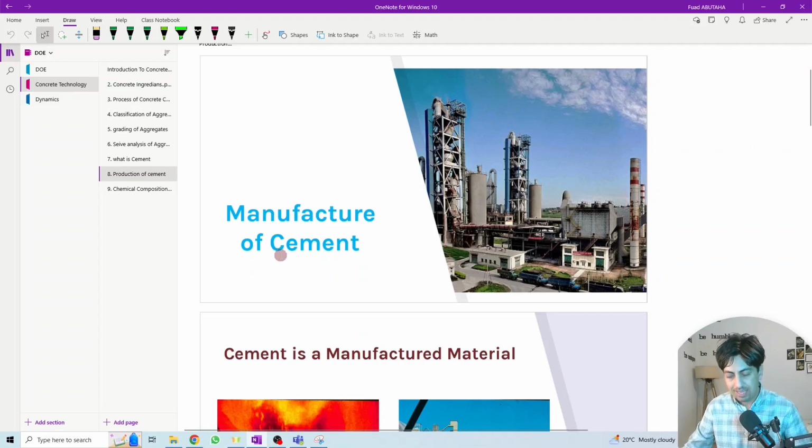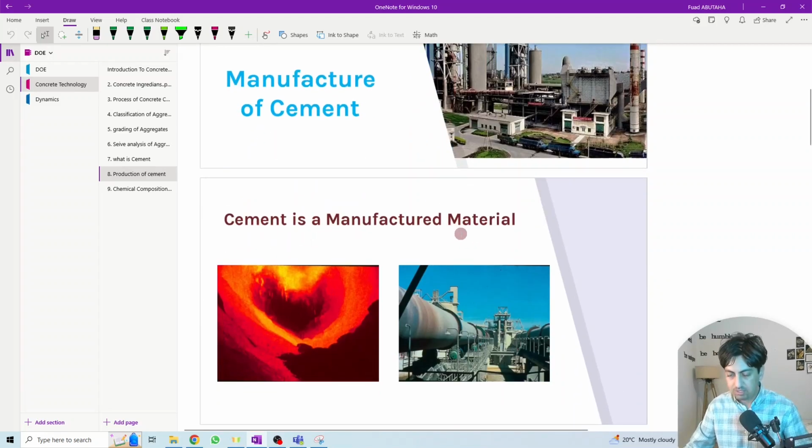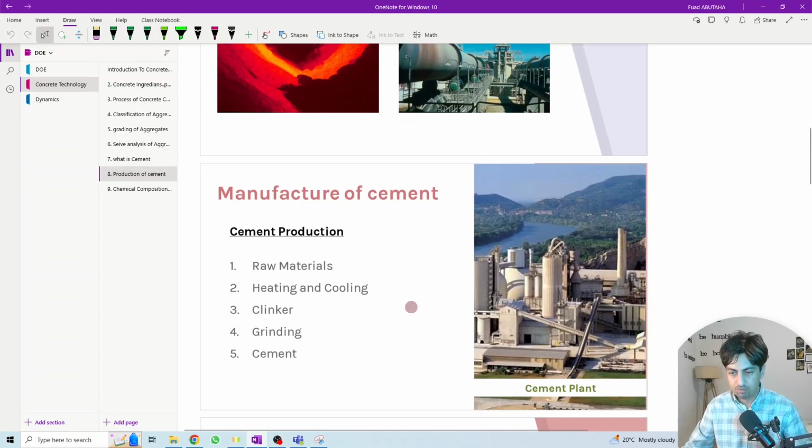So cement is a manufactured material. We cannot directly use the raw material of the cement in the production of concrete. The raw material needs to go through a manufacturing process before we start using it in the concrete. So today we'll look at the manufacture and the stages needed to get the final product of cement. Cement is a manufactured material, different from aggregate. We can use aggregate directly from its natural source, but cement, no, we need to do some manufacturing process.